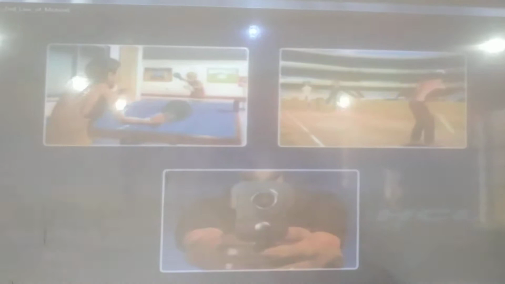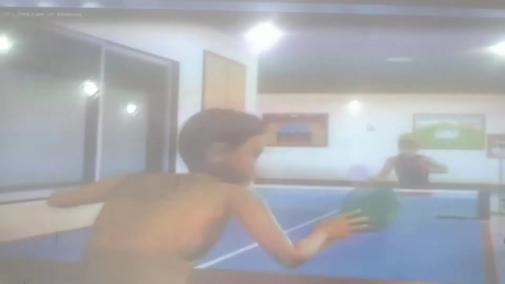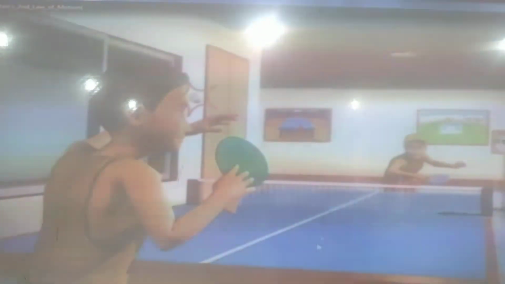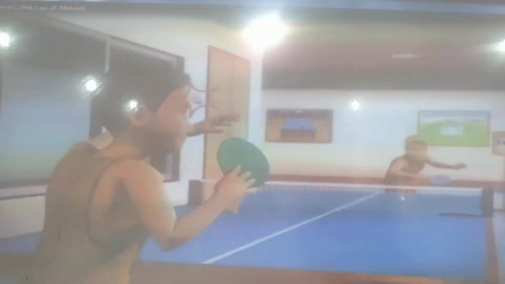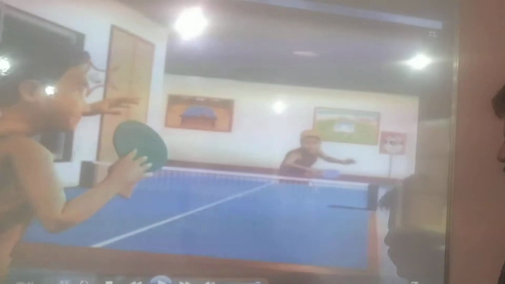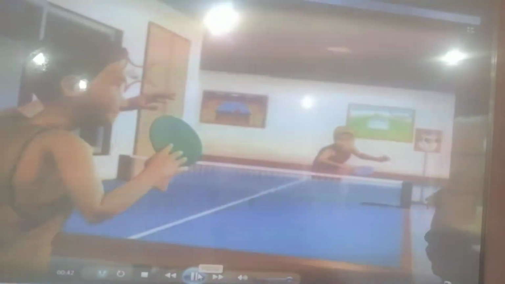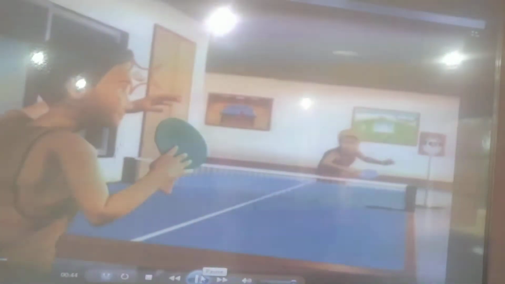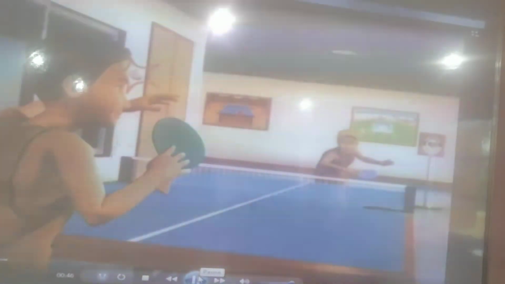In the first case, the tennis player hits the ball, but the tennis ball doesn't go very speedily. The velocity is limited.